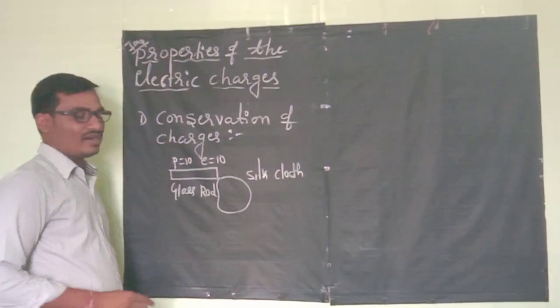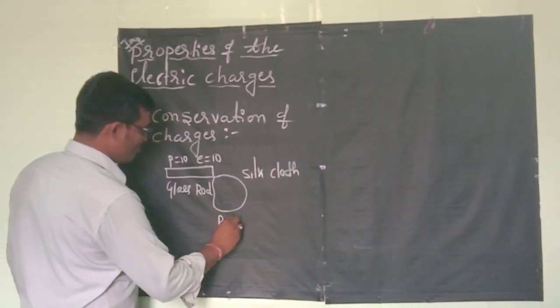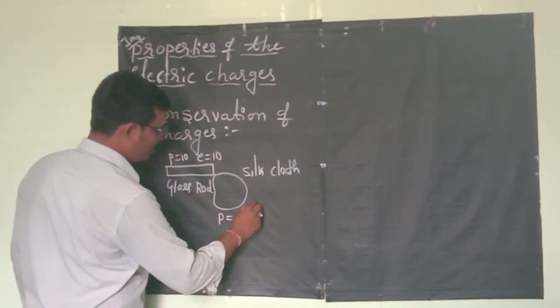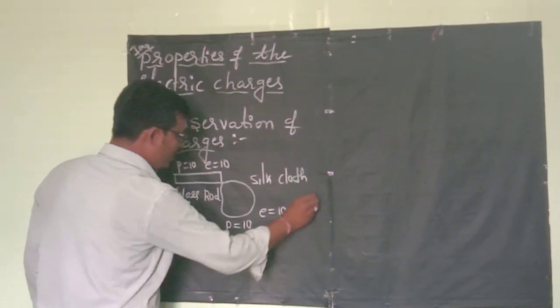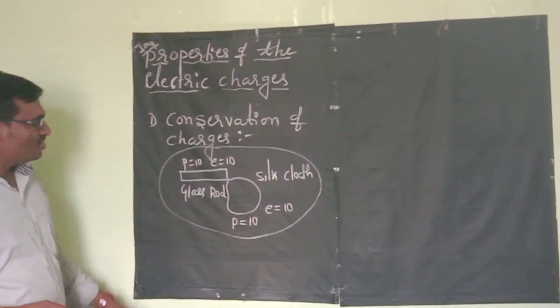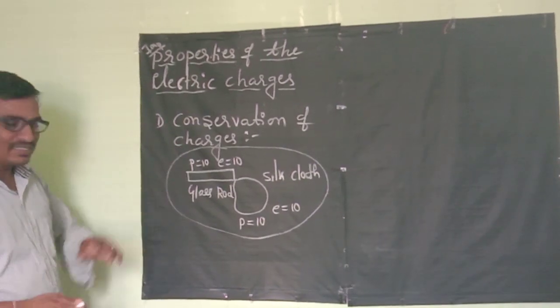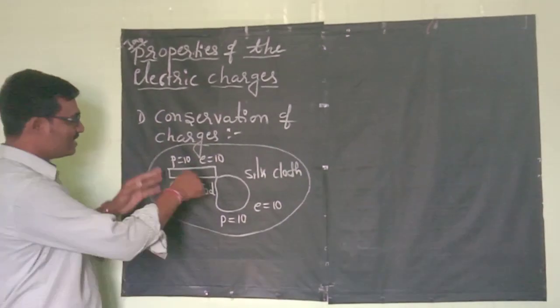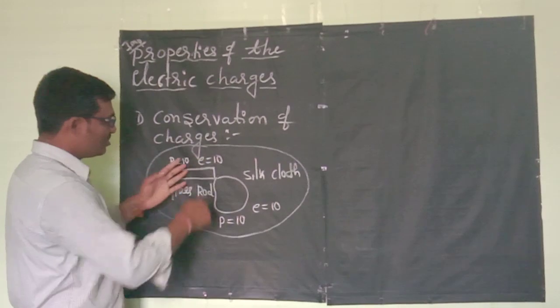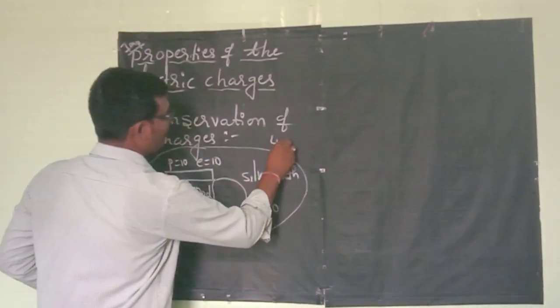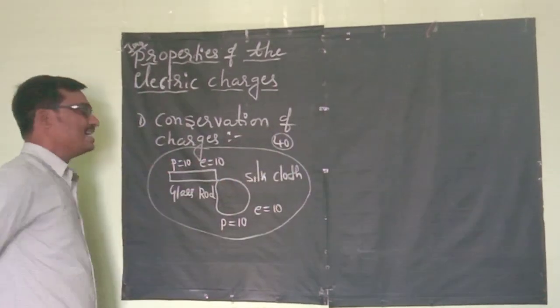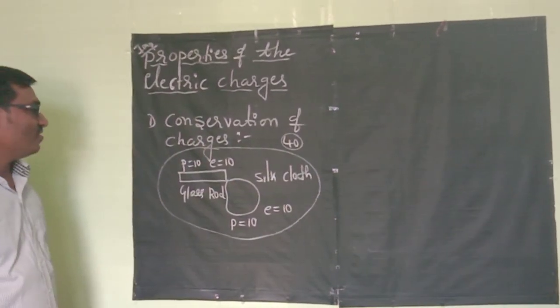In this silk cloth also we have 10 protons and 10 electrons. If we consider this as one system, total charges remain constant. Here 20, here 20. Totally we have 40 charges.